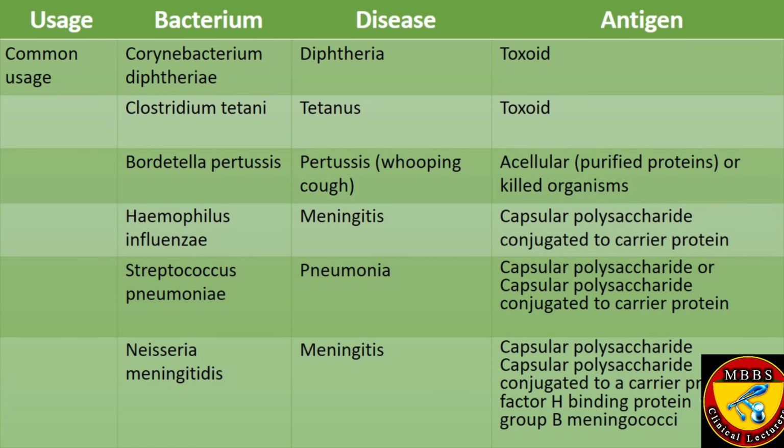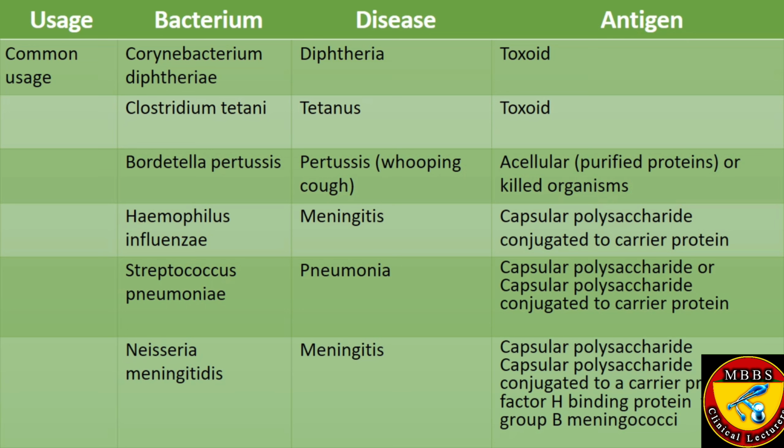This is a table containing examples of the bacteria and the antigens used in the vaccines which have been made against them. For example, these are some which are in common use. Corynebacterium diphtheriae causes diphtheria, and a toxoid is used against it, which is an inactivated exotoxin produced by the bacteria itself, and this is the antigen in the vaccine. Clostridium tetani: in this case also, the toxoid is the antigen, which is the inactivated toxin whose toxicity has been reduced.